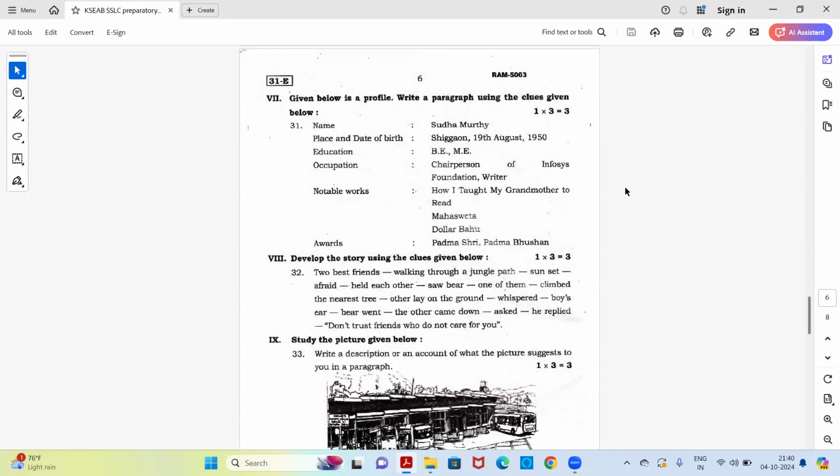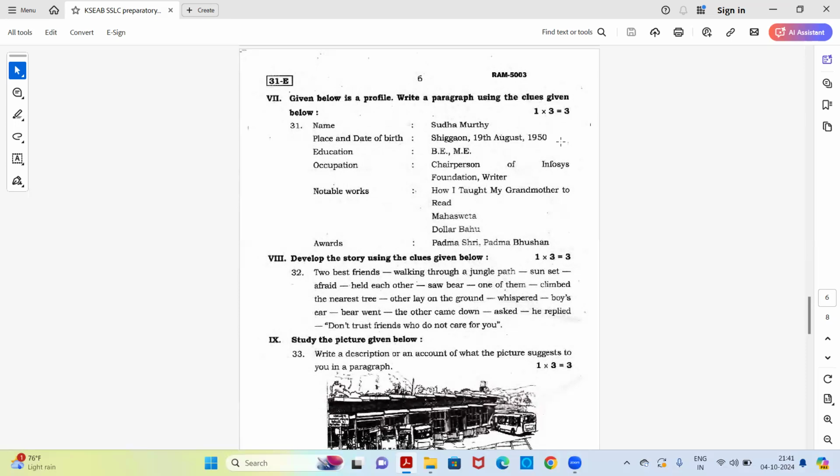So you have a profile of a person here. You need to read that with the hints given and write it in the form of a paragraph. Do not write any of your opinions or points. Whatever is given here, do not miss it and write each of the points in the form of a sentence and make it a paragraph. So your name, Sudha Murthy, place and date of birth, Shiggaon, 19th August 1950, education, BE, occupation,